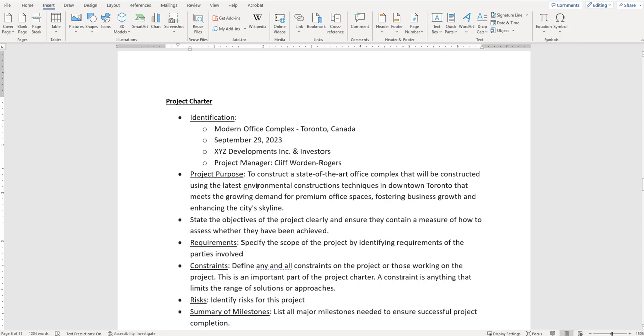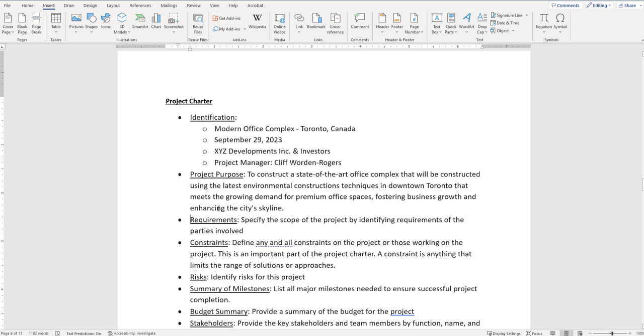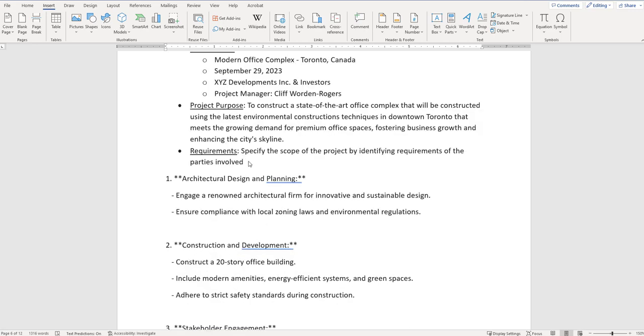So that's pretty good, you know, for a project purpose. Again, you don't have to use very concrete things, but it should have an overall meaning to what the project is going to be about, right? And then I'm just going to delete off this bullet. So the next piece here is thinking about the requirements. So specify the scope of the project by identifying requirements of the parties involved. Again, some of this has already been developed, so I'm going to go grab it and pull it down below.